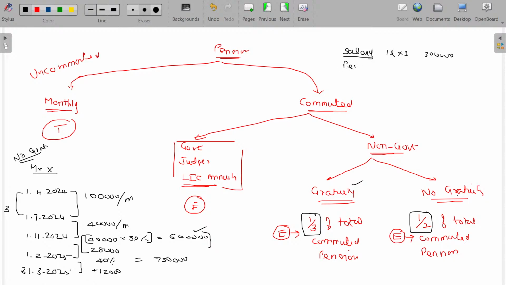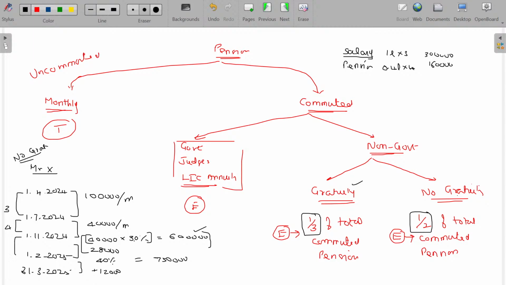Then pension, also part of salary. From this date to this date, 7, 8, 9, 10, that is 4 months. For the 4 months, he gets a regular salary, uncommuted. He has not totaled his pension. He gets the regular pension month on month, so 0.4 lakhs per month into 4 months, 1,60,000 rupees.